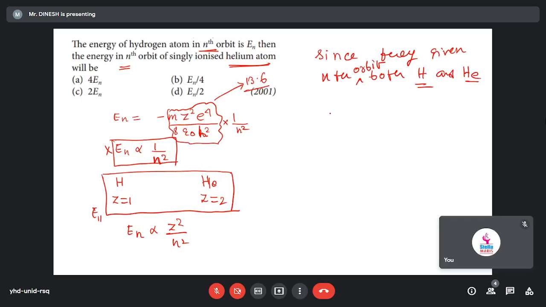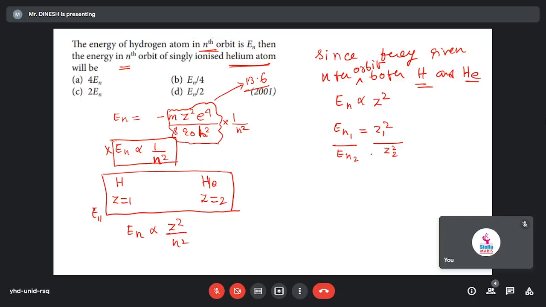So n value will be same only. That means En will be proportional to Z square, right? En will be proportional to Z square. Getting it? Yes, sir. So what we can write then? I can write for hydrogen atom, En1 will be Z1 square, right? And En2 will be equal to Z2 square, right?